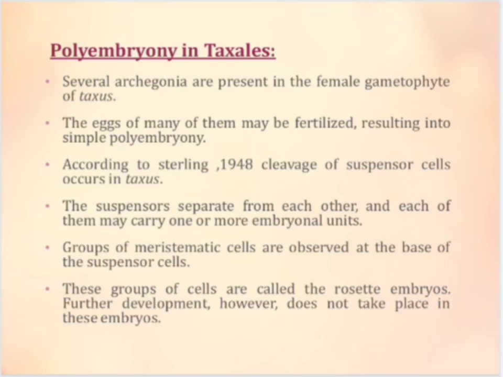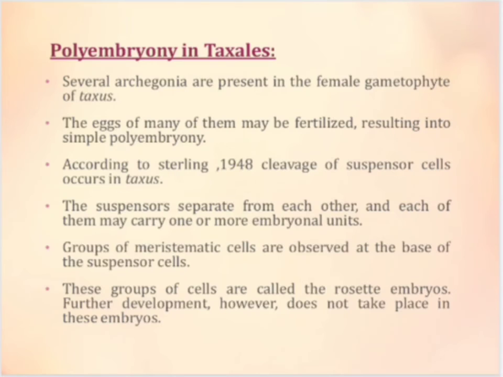In spite of all these, only one embryo normally reaches maturity in each seed. Reported by Sporne in 1965, Vasil and Madhulata in 1960 have also reported some cases of polyembryony in Gnetum species.